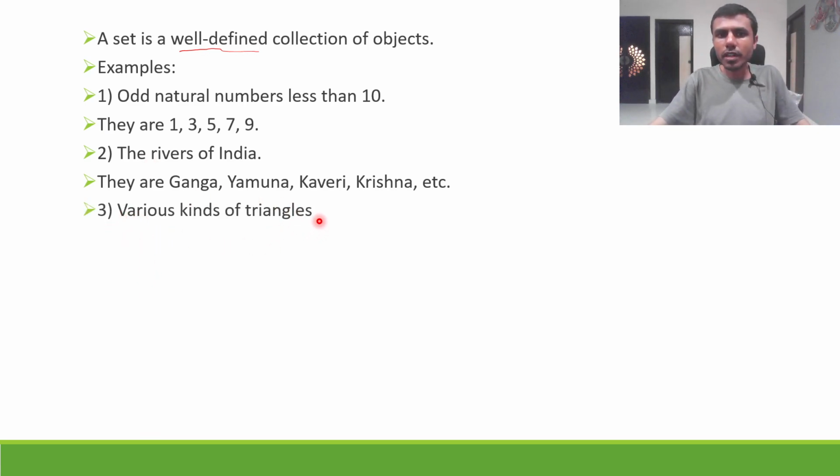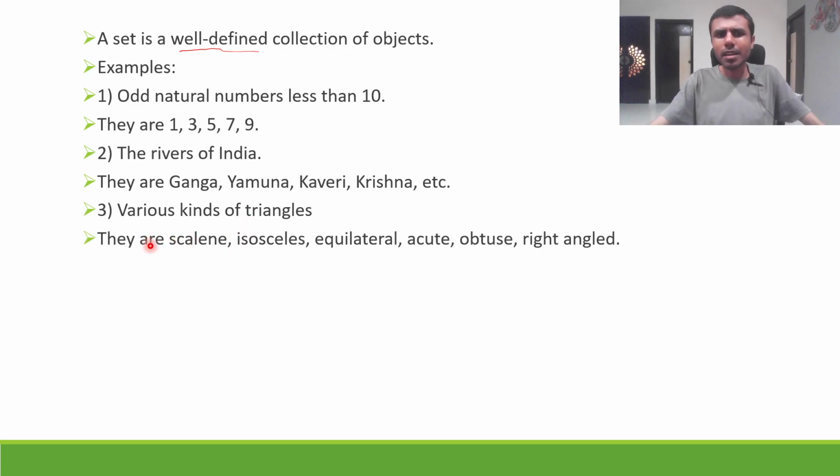Now, various kinds of triangles. Obviously in this set you cannot include a square, a rectangle, or a rhombus. It is not there in this set. In this collection, square, rhombus, all that are not there. They are scalene triangle, isosceles triangle, equilateral, acute, obtuse, right angle. Fine.